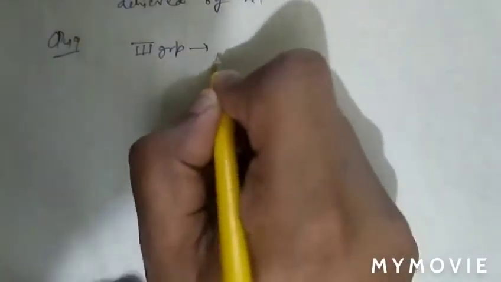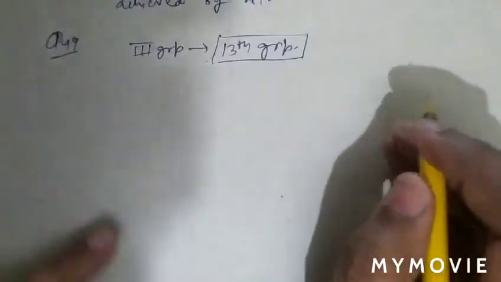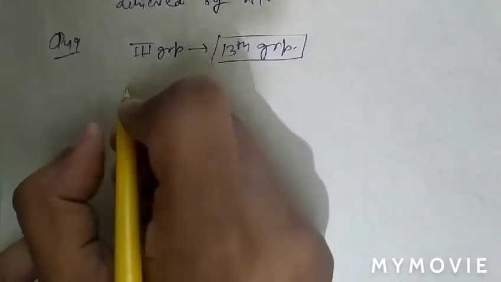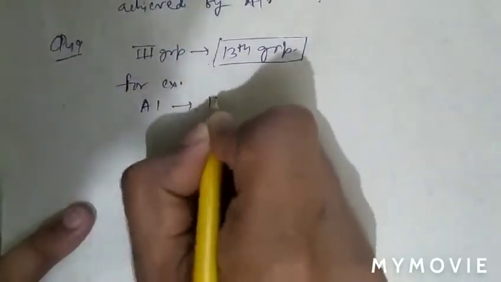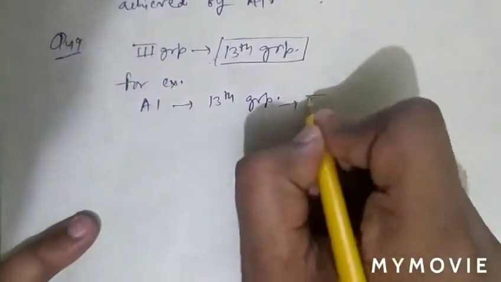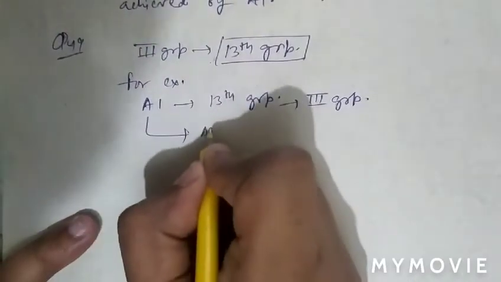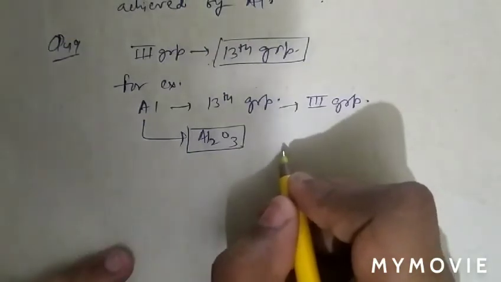In question number 49, the question is, which is true for an element R present in third group? Third group belongs to 13th group in the modern periodic table. As we know, for example, aluminium is a member of 13th group, or we can say third group. And aluminium forms an oxide of Al2O3.